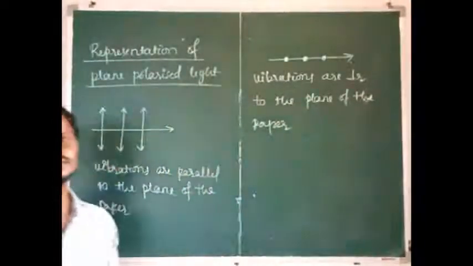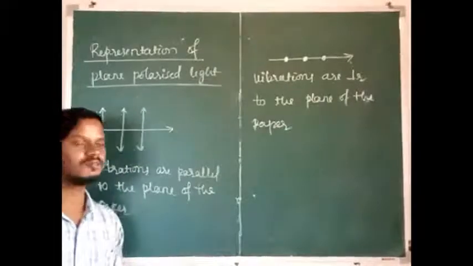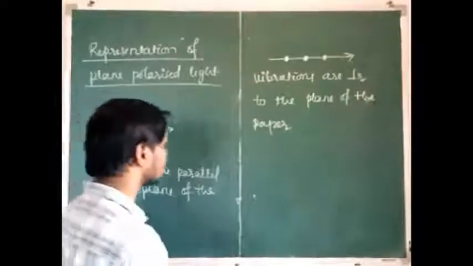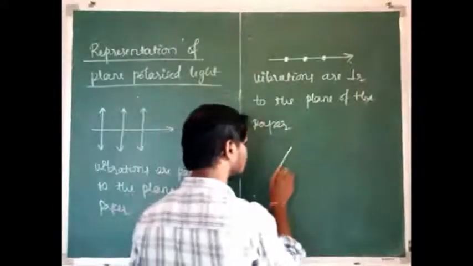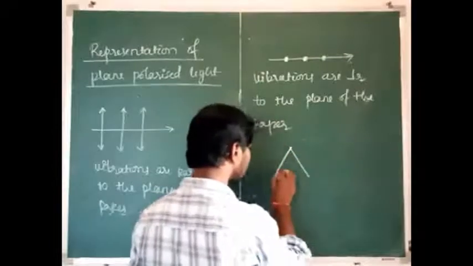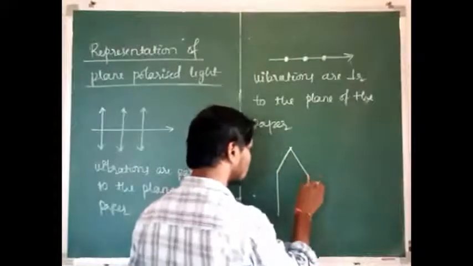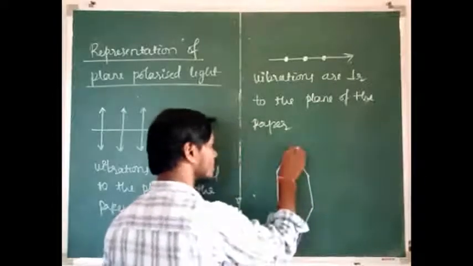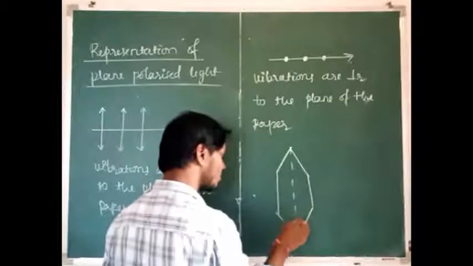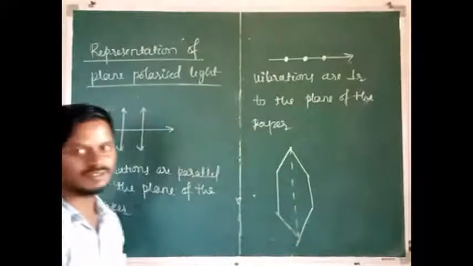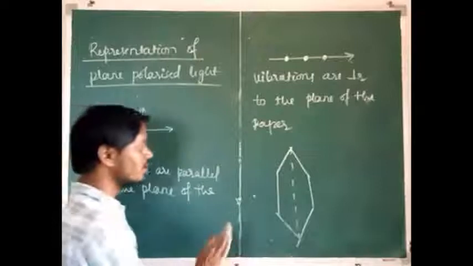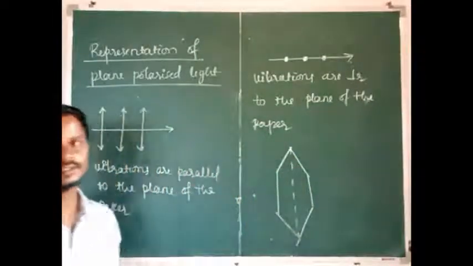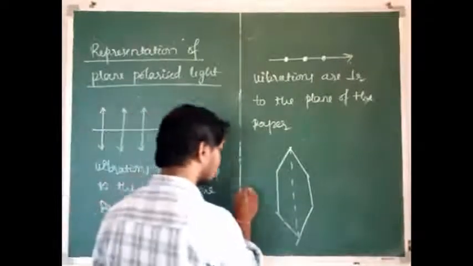Okay. Then next we are going to discuss what we mean by plane of vibration and what we mean by plane of polarization. Once again, let us consider a Polaroid that can be used to polarize unpolarized light. Its transmission axis is the one through which the vibrations of the light wave can pass. So the vibrations which are parallel to the pass axis can pass through the polarizer here.